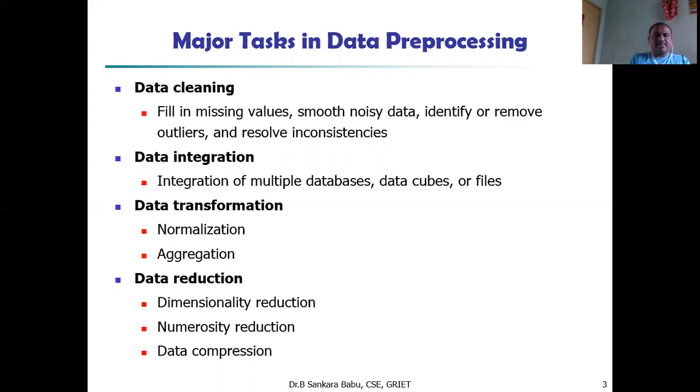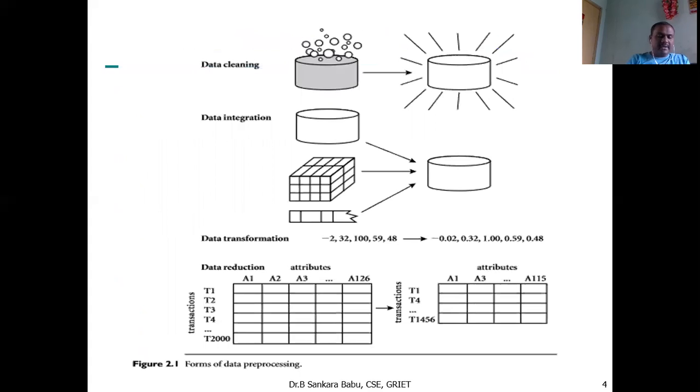In transformation, we apply techniques like normalization and aggregation to produce proper data which is useful for data mining. Then data reduction, dimensionality reduction. Instead of using large data for the mining process, we reduce or compress the data so that it is very easy to supply as input to the data mining techniques.